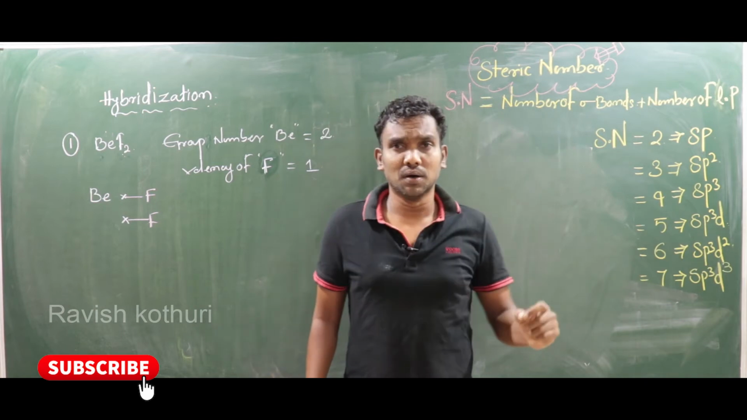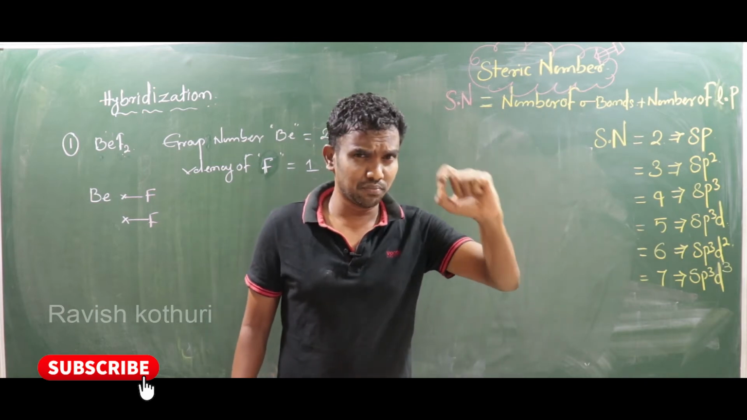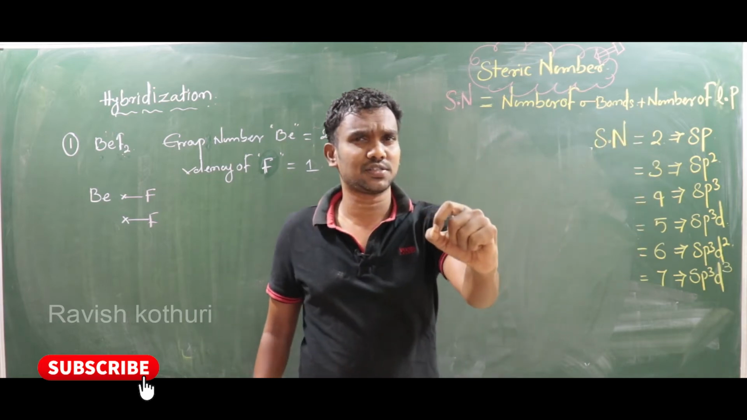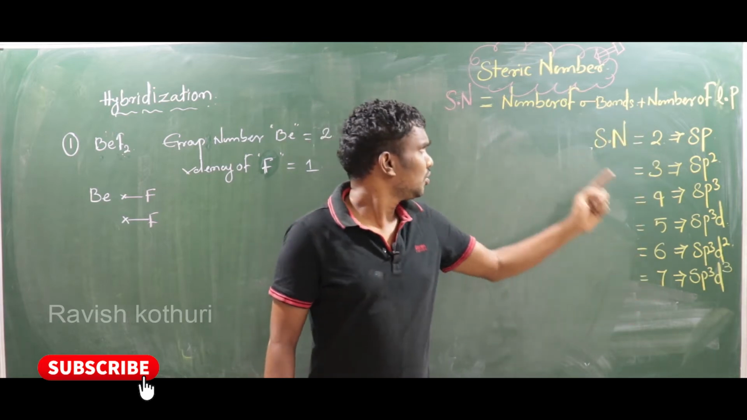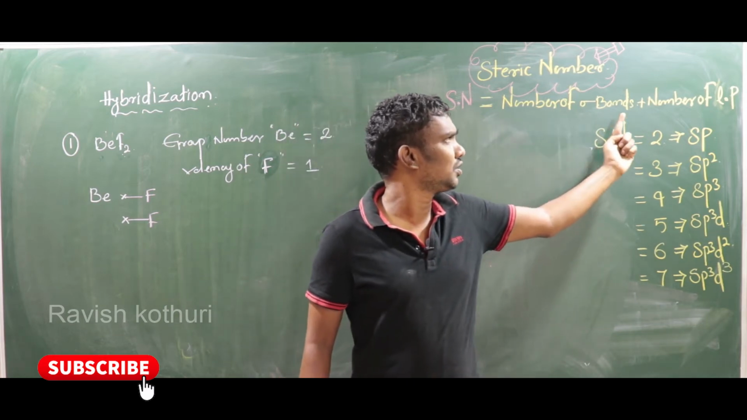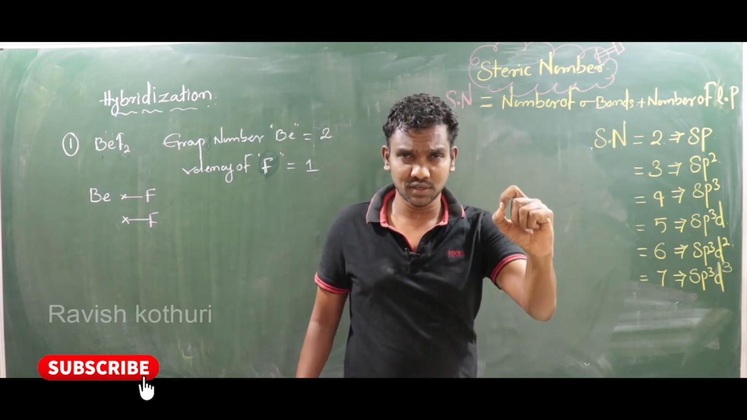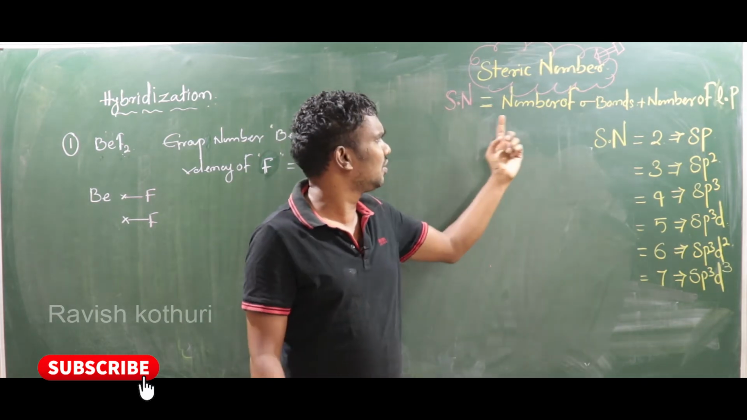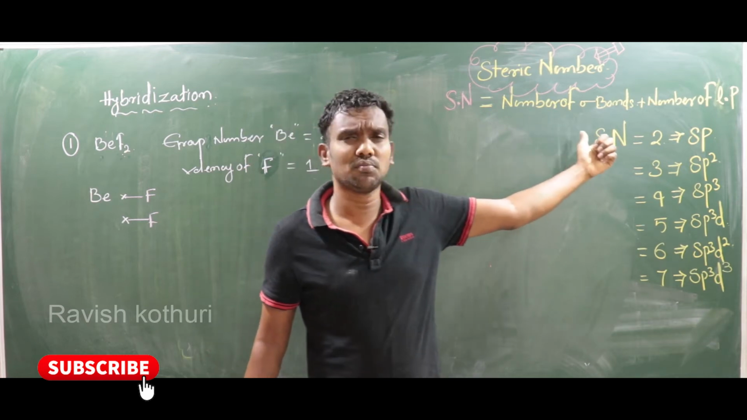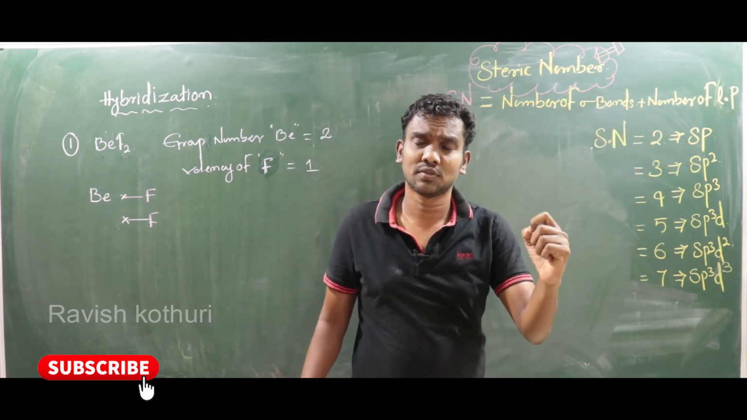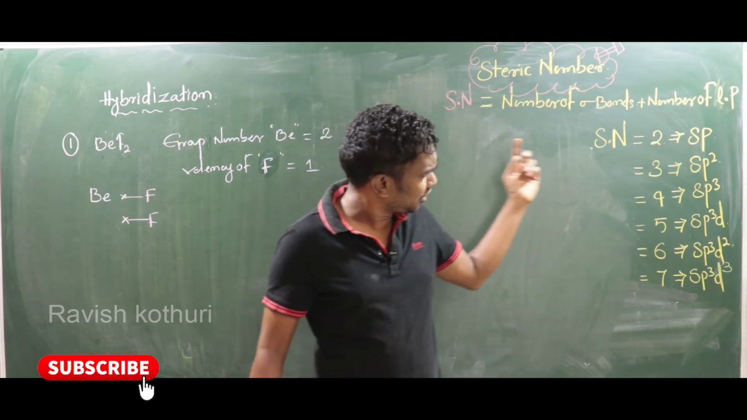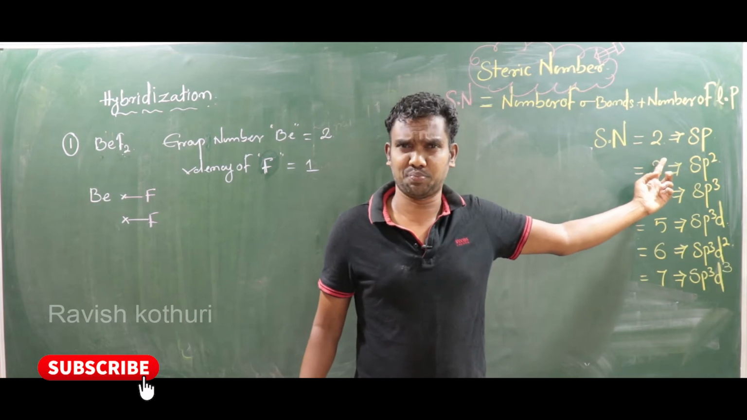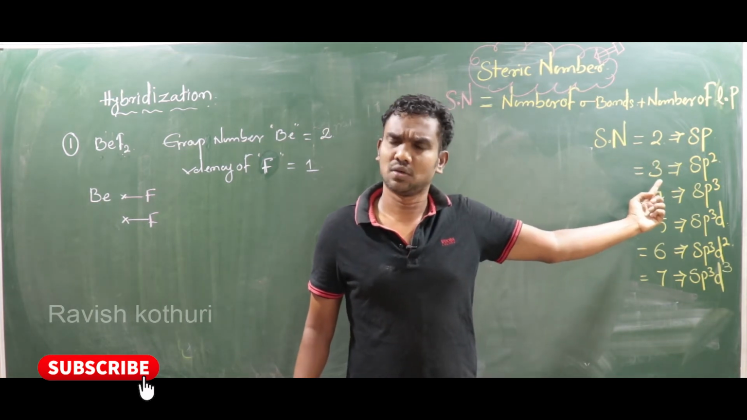Here is the steric number. What does the steric number mean? The steric number is the number of sigma bonds plus the number of lone pairs. That is very important, and under any circumstances you have to learn this formula. If the steric number is 2, the hybridization is sp hybridization.